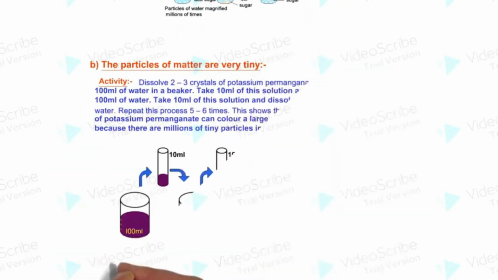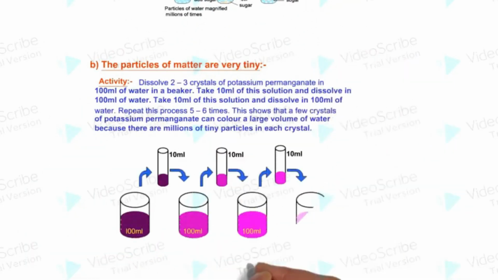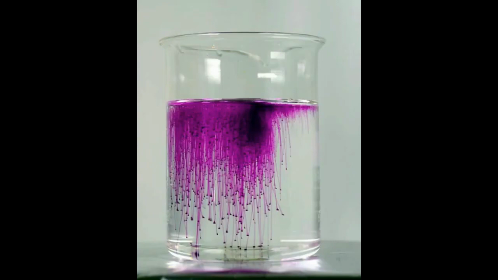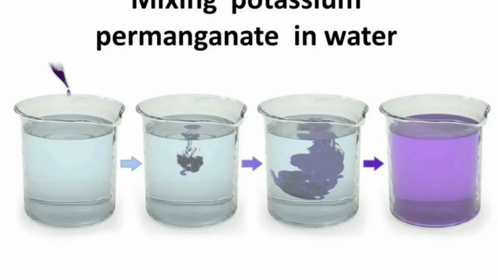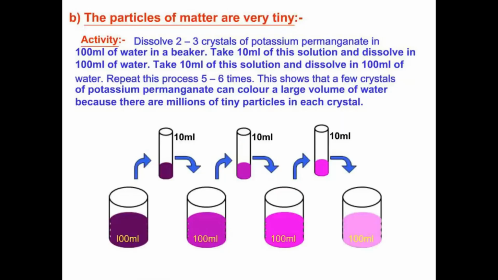Activity 1.2. Take 2 to 3 crystals of potassium permanganate and dissolve them in 100 ml of water. Take out approximately 10 ml of this solution and put it into 90 ml of clear water. Take out 10 ml of this solution and put it into another 90 ml of clear water. Keep diluting the solution like this 5 to 8 times. Is the water still colored?